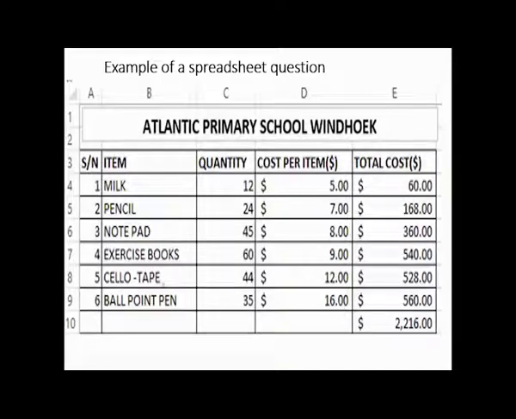So for example, if you talk about this item, this is cell B3. If you talk about pencil, cell B5. Can you see? This is 5, it's in row 5 and it's in column B. If you talk about exercise books, cell B7. These are the numbers that are created by me, but you look at the numbers of the Excel, not the ones that are created by me. Okay.